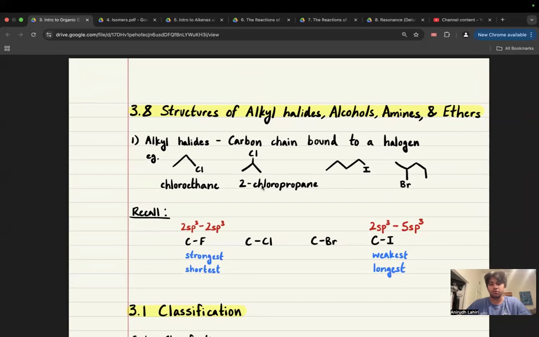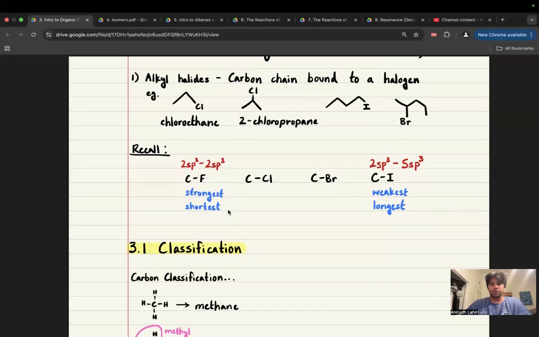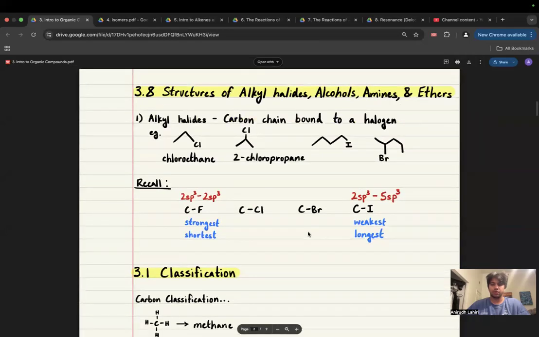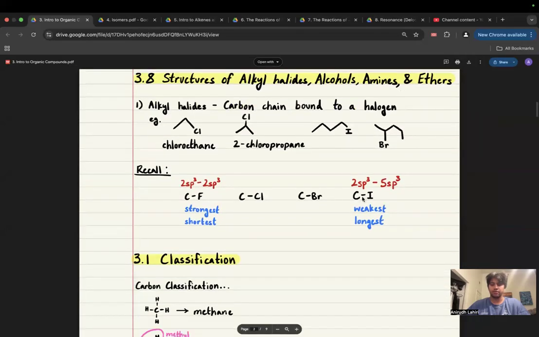Fluoroethane, 2-chloropropane, right? So all you're doing is starting by using the prefix that corresponds with the halogen, and telling me what position it's at. You don't have to do it for the first one, because if you don't, it's assumed that it's at the one position, right? Okay, you can just recall these. I don't think they're particularly relevant to naming. This is just to say that I, when bonded to carbon, is the weakest and longest bond, versus F, the shortest and strongest bond.